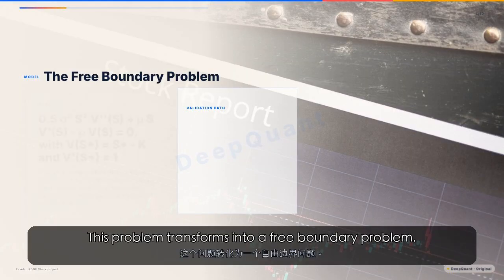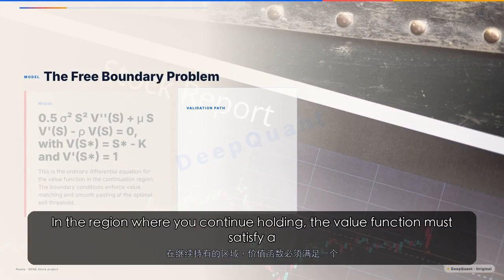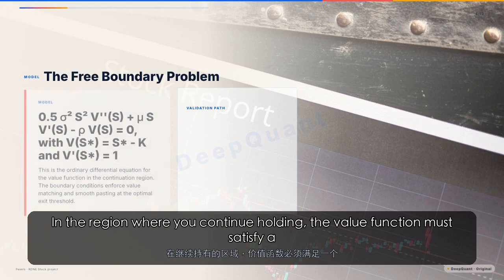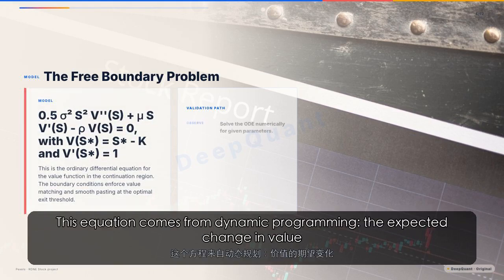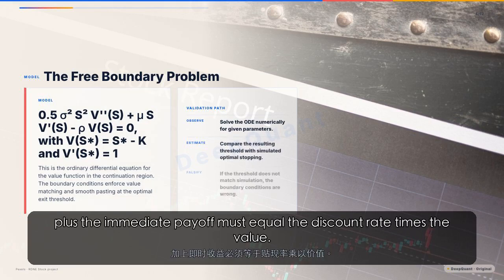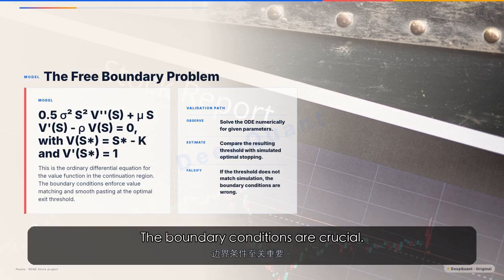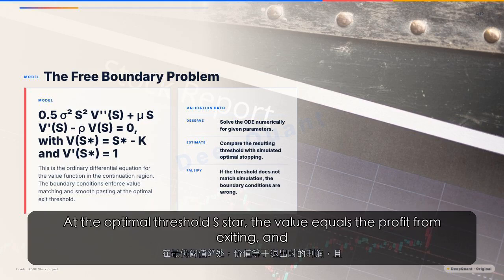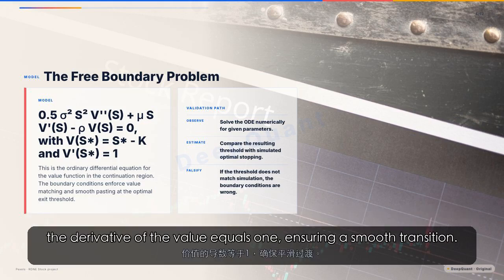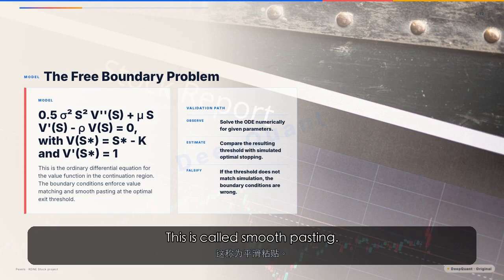This problem transforms into a free boundary problem. In the region where you continue holding, the value function must satisfy a differential equation. This equation comes from dynamic programming. The expected change in value plus the immediate payoff must equal the discount rate times the value. The boundary conditions are crucial. At the optimal threshold S star, the value equals the profit from exiting, and the derivative of the value equals 1, ensuring a smooth transition. This is called smooth pasting.